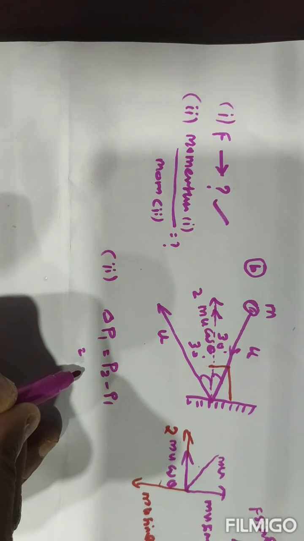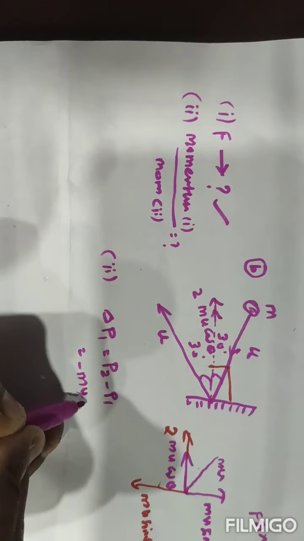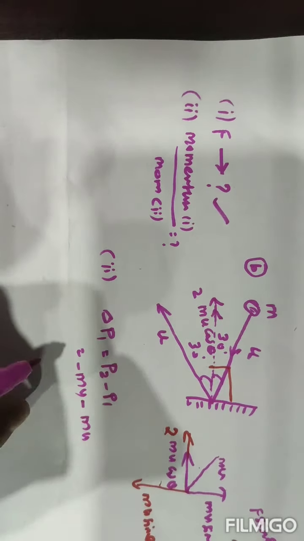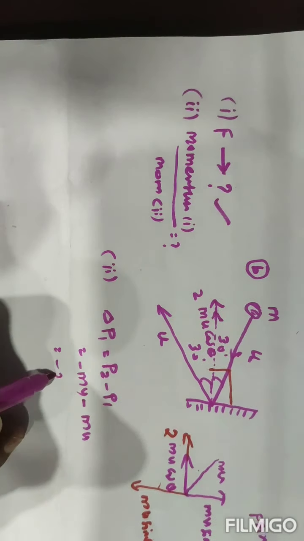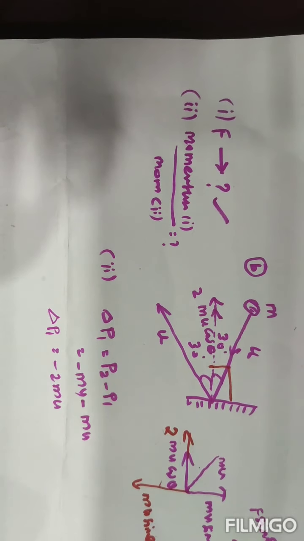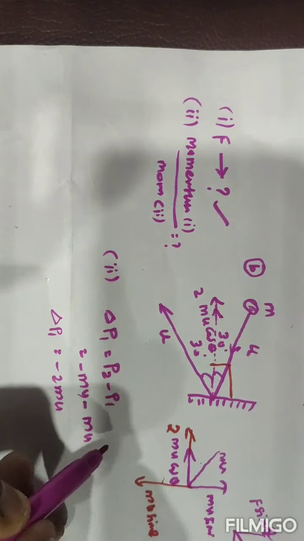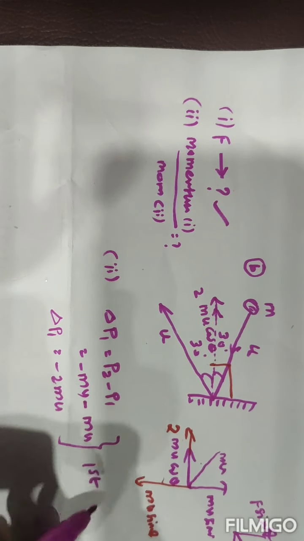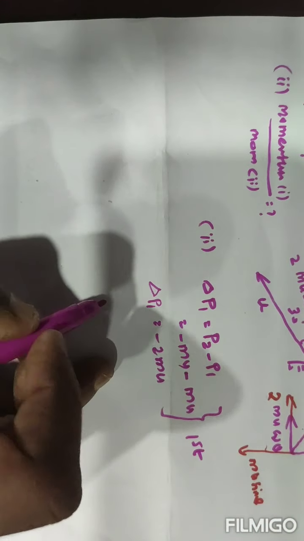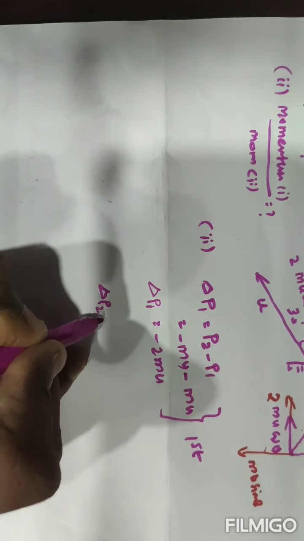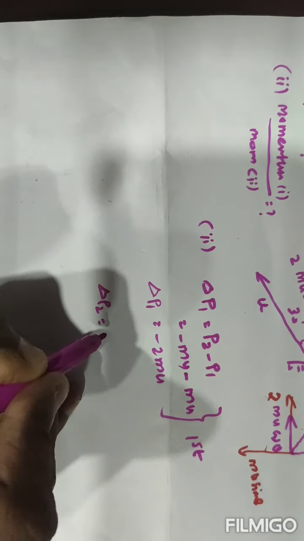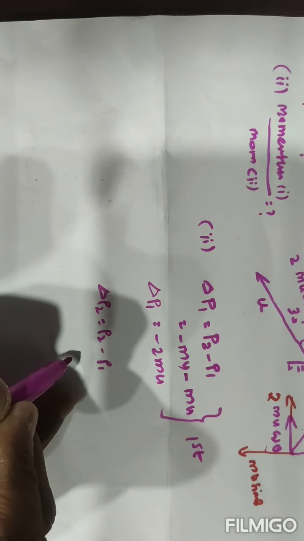P2 is minus mu and p1 is mu, so minus 2 mu. This is the change in momentum in the first case. For the second diagram, delta p2 is the final momentum minus the initial momentum, again p2 minus p1.